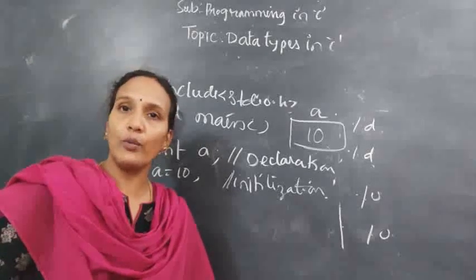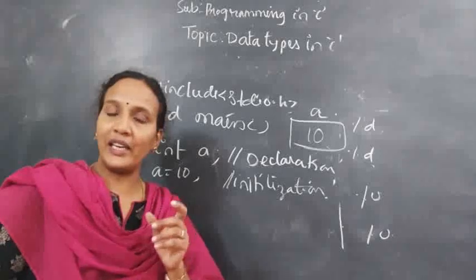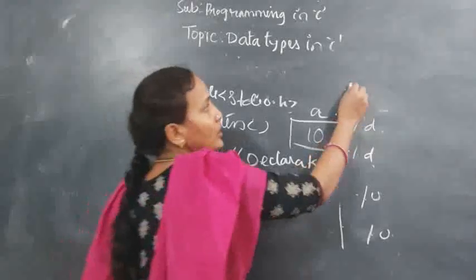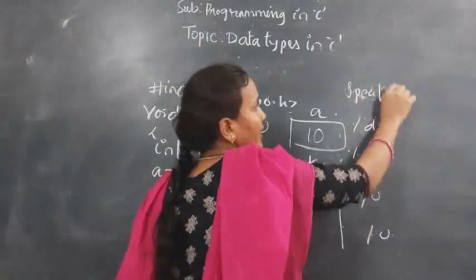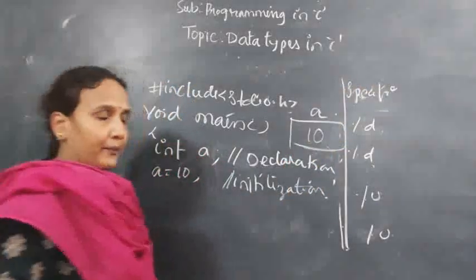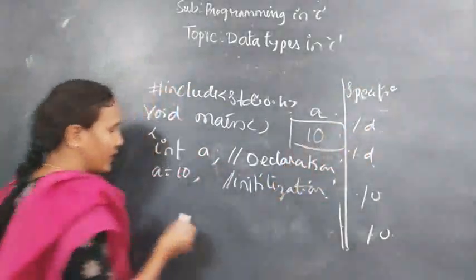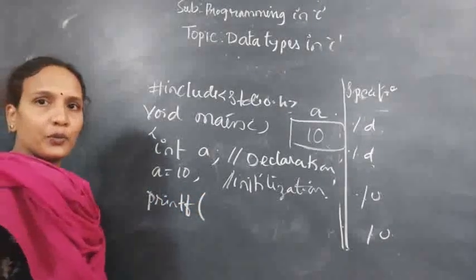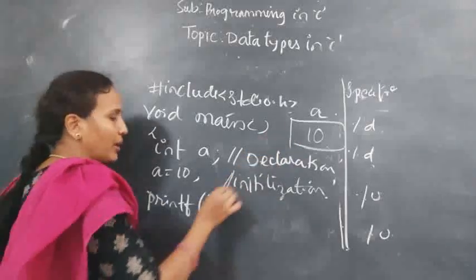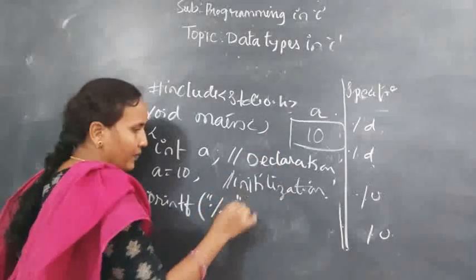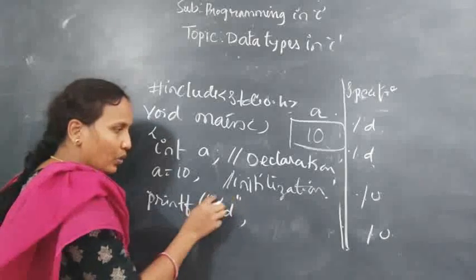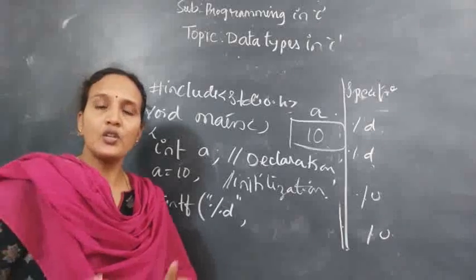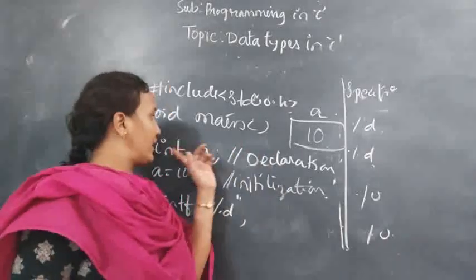But when you are printing a value on the terminal, you have to inform the compiler what type of value you want to print. That is called a specifier. Here in the fourth column I have given the specifier. Here %d is for integer. Printf is the output statement used to print output values. Here, what type of output are you printing? You write %d in double quotes. What does it mean? You are going to print an integer variable. Understood? So when you are declaring an integer variable, you will use the int data type.